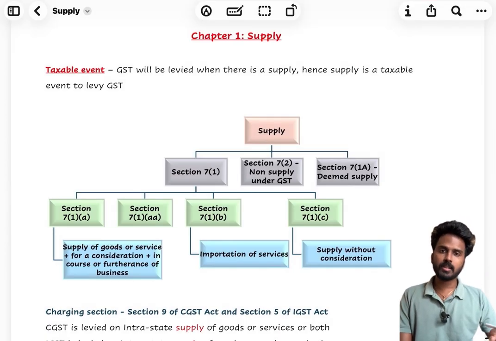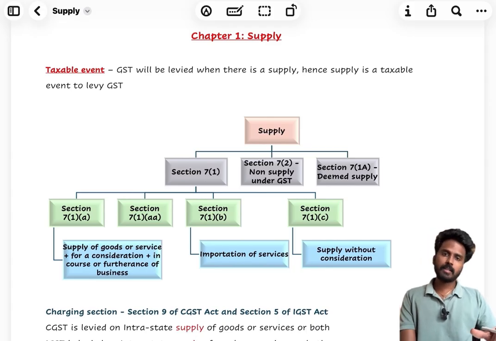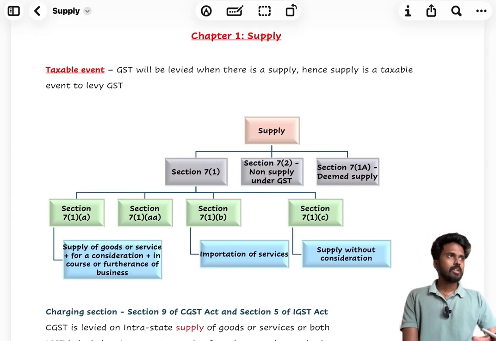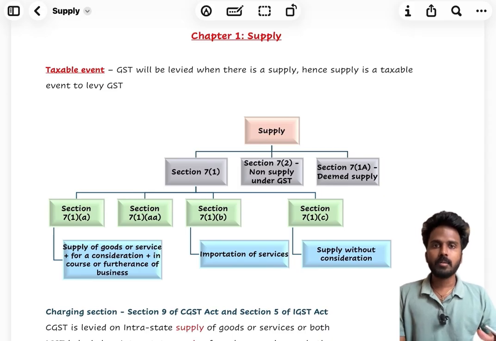Together we are trying to study CA Final Indirect Taxation, which will be applicable for the November 2026 attempt.